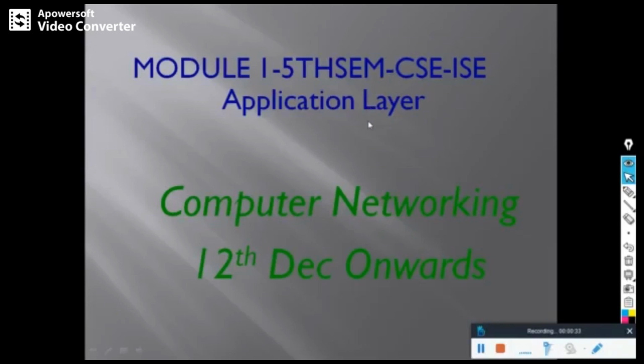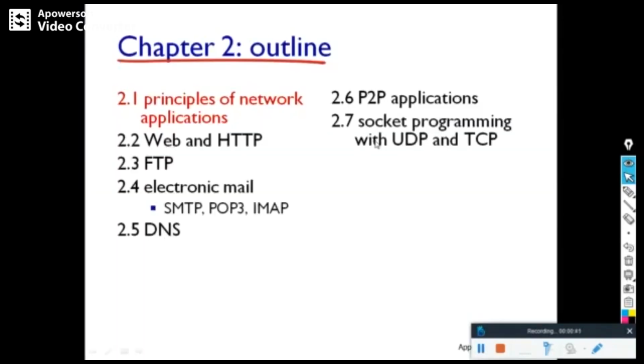So this is a revision session, so we will not go into detail, we will just try to cover some of the important concepts. In your first module, you are going to study various application layer protocols, principles of networking applications, and protocols such as HTTP, FTP, SMTP, POP3, IMAP, DNS, P2P, and socket programming using UDP and TCP. In this session I will try to cover application layer protocols except socket programming and P2P applications.